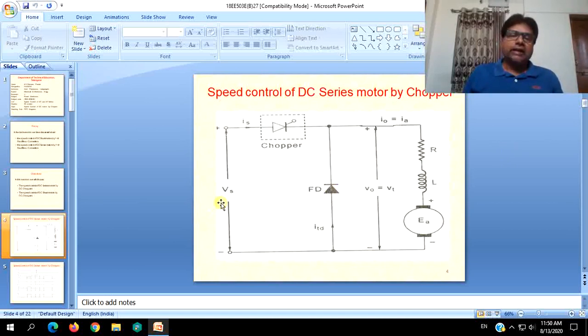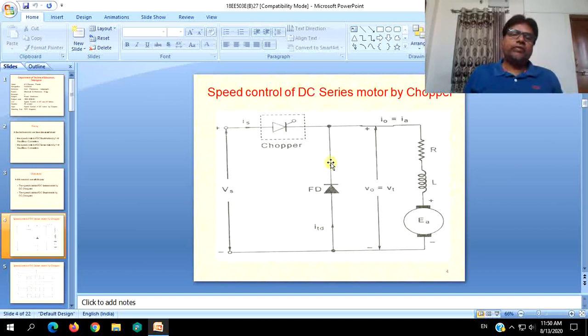When the rated voltage is applied and the chopper switch is simply closed, the total armature and series field will be getting their rated voltages, and armature will be rotating at its rated speed. That is the starting assumption.